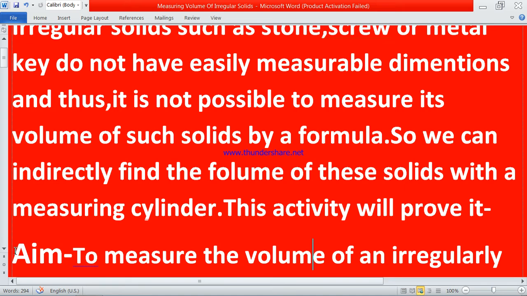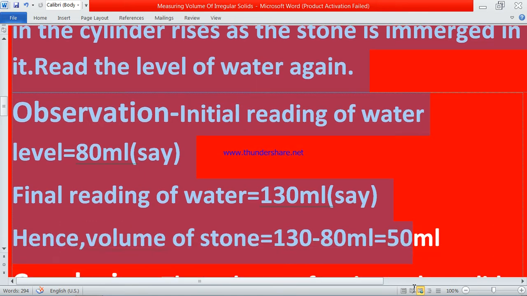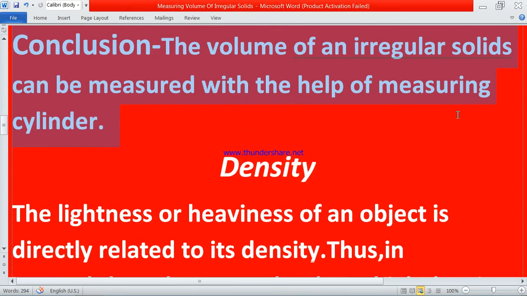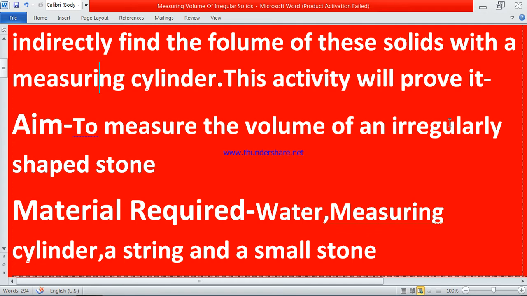I have this whole activity which will prove that what I am telling you is right. This is an authentic activity and you must see it. Please watch the video till the end so that you can understand it better. This is an activity or example which will show you that irregular solids can be measured indirectly, because we cannot find the volume of irregular solids by formula. So we'll start the activity.